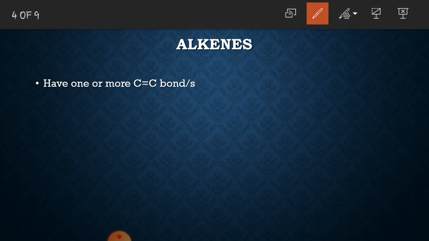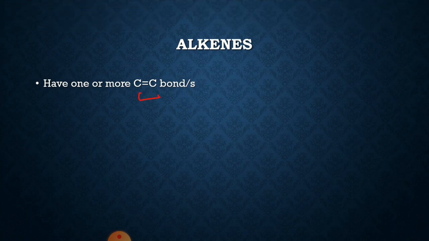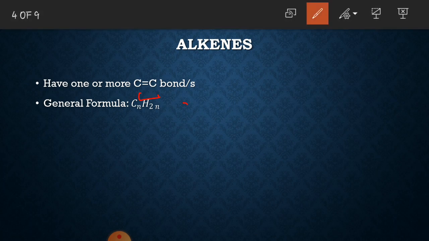If you have C double bond C in any organic compound, then that organic compound will be classified as an alkene. The general formula for alkene is CnH2n. Here n represents the number of carbon atoms.